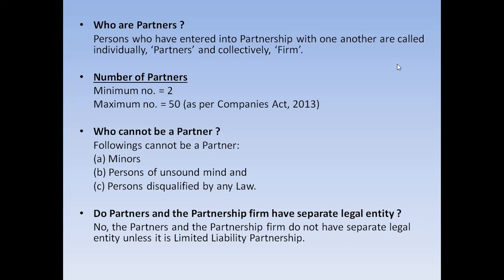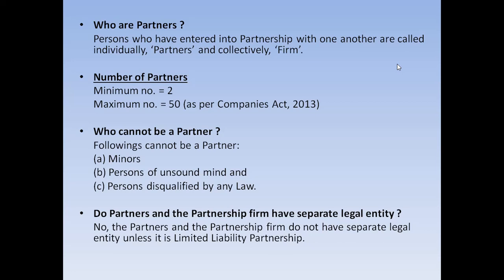That is, who are partners? By partners, we mean those persons who enter into the partnership firm. So they individually are known as partners and collectively as firm. That is why we say partnership firm. The minimum number of partners is 2 and maximum is 50. You already know this, isn't it?